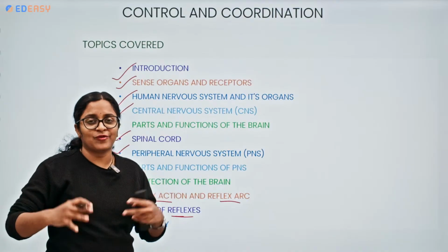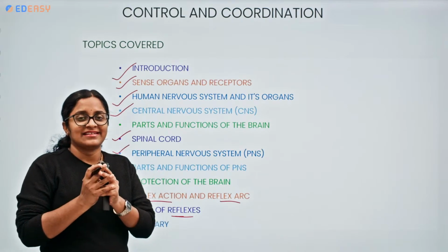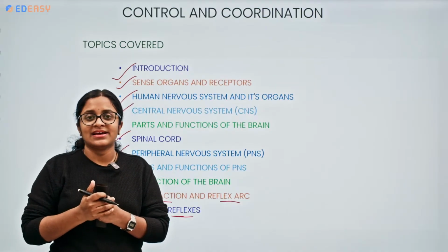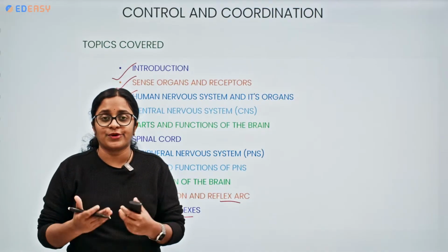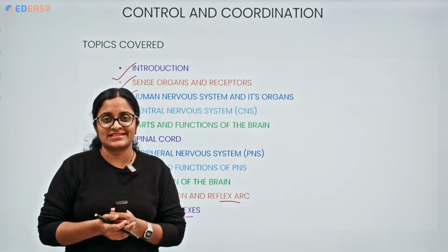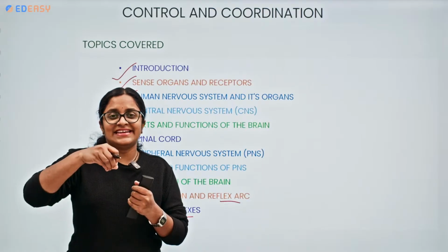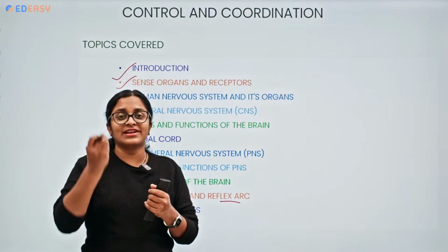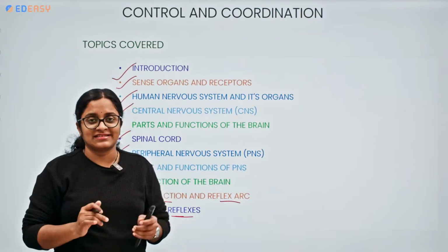Tell me, what do you infer by this term? The term is control and coordination, right? It is giving a specific action. Suppose we take a small seed, as you are fond of planting seeds, and place it inside the ground. After some days, what happens? The seed germinates. It gives the roots and the shoot. The shoot emerges upward and the root penetrates the soil and grows downward, right?